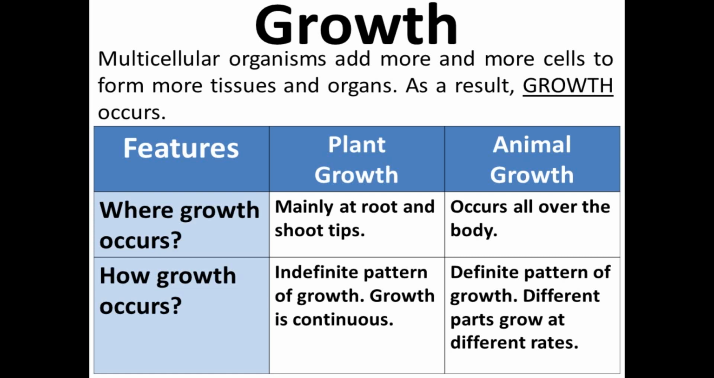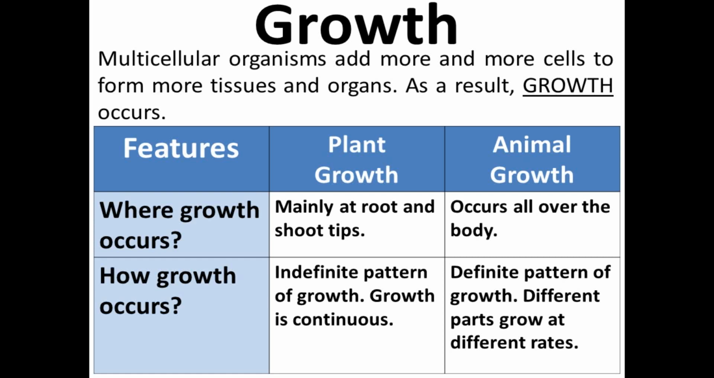But there are some differences between plant growth and animal growth. The first point of difference is where the growth occurs. In plants, the growth occurs at the root and the shoot tips, which means the growth is at the root and shoot apex. But in animals, the growth occurs all over the body, which means all the organs of the body show growth.